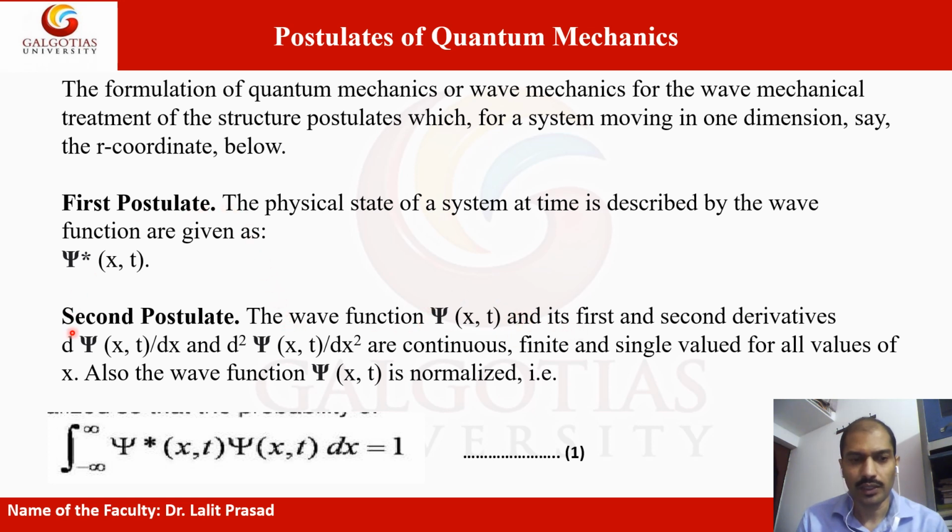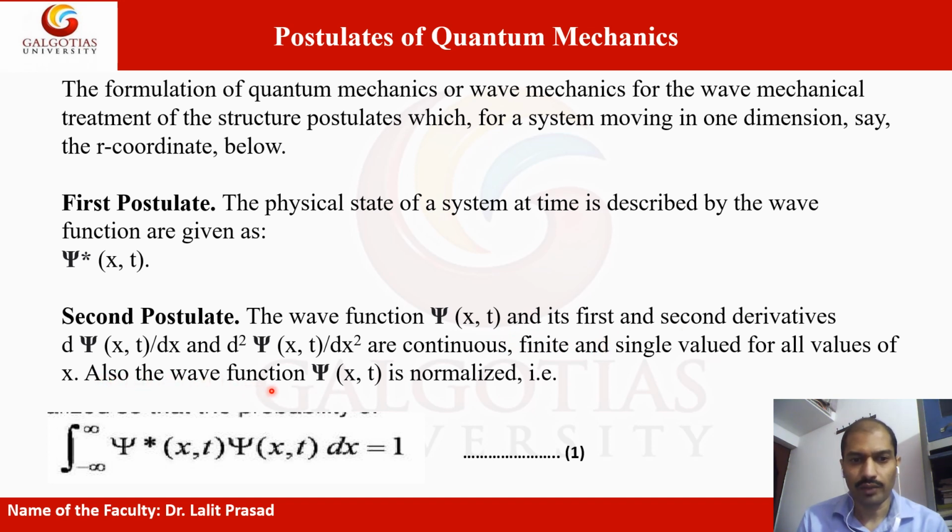In the second postulate, the wave function psi of x, t and its first and second derivatives, del psi upon del x and del square psi upon del x square, are continuous, finite and single valued for all values of x.